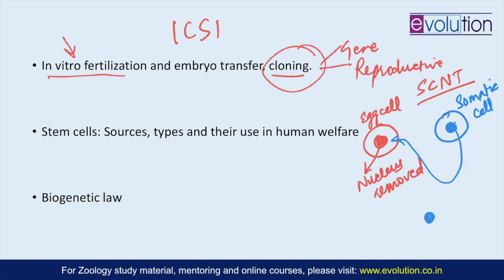So that will create this cell which has the nucleus of a somatic cell. And then implantation is done in the uterus of a surrogate, and that eventually develops into a clone. So the technique and the ethical implications of it is something you should be studying here under cloning.